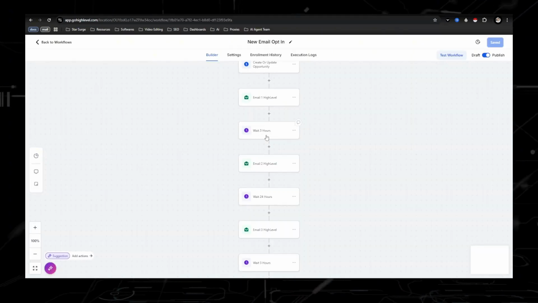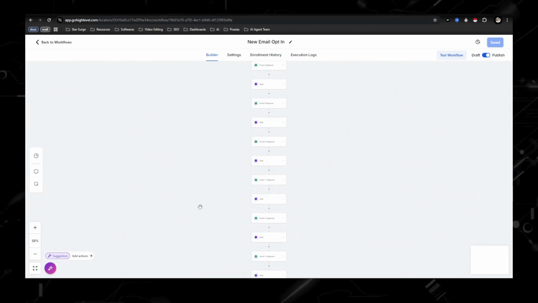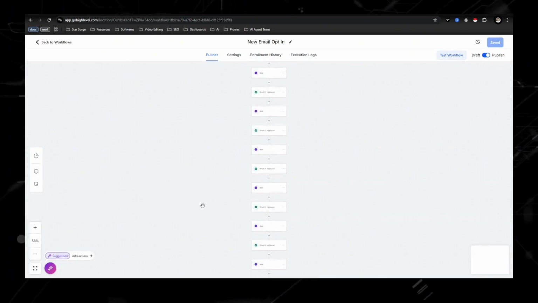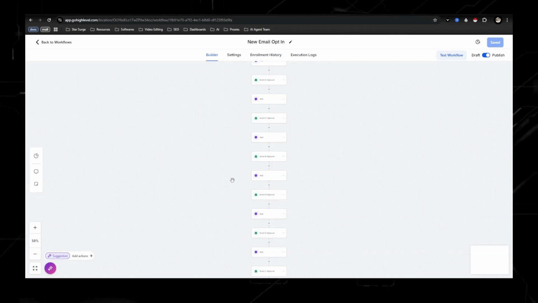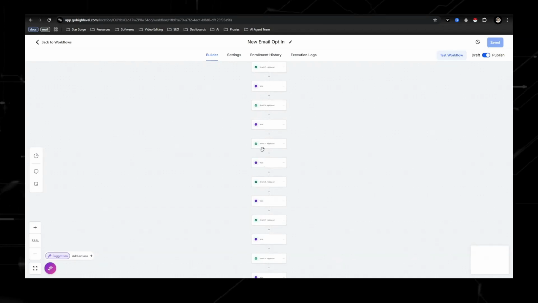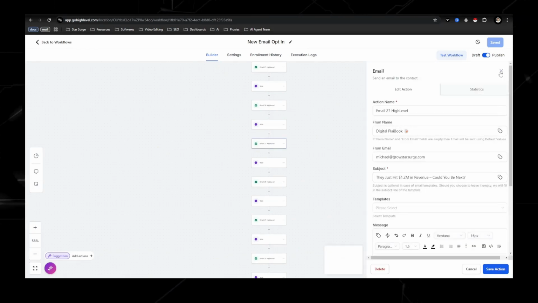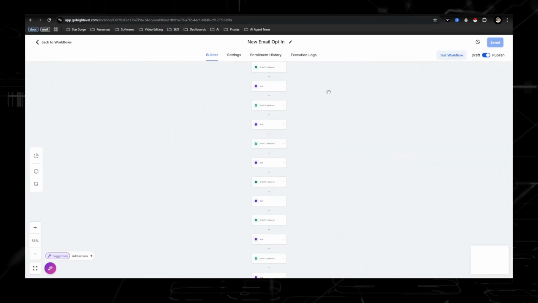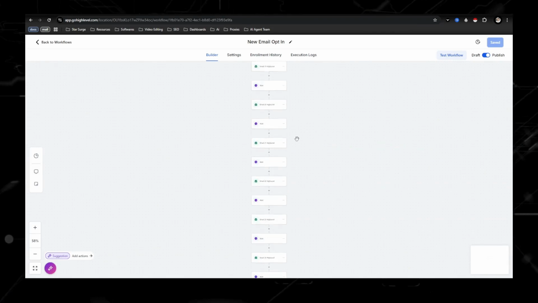Going back into the sequence right here, there are 60 emails in this automation. That is a lot, but I put this in here so you guys don't have to worry about creating your own emails. Now, these emails are directed and written towards promoting Go High Level, but if you want to promote a different AI tool, just take the email that is in here, copy and paste it into ChatGPT, and tell it to rewrite this email, but promoting whichever tool that you have.